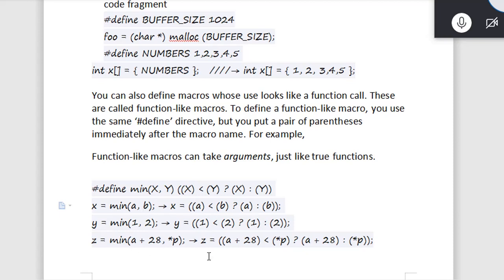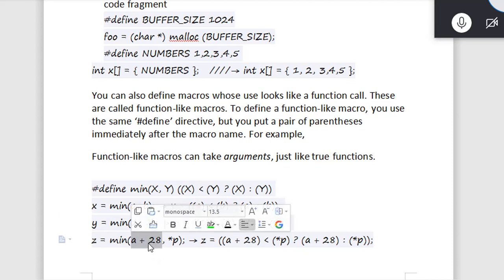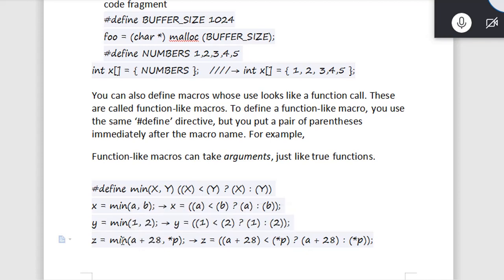In the same way, in the macro we can pass this 2, which becomes a, and a plus 28 becomes b. So a plus 28 is less than dereference of p. If it is true we get this, otherwise we get this. So this is how we define it.